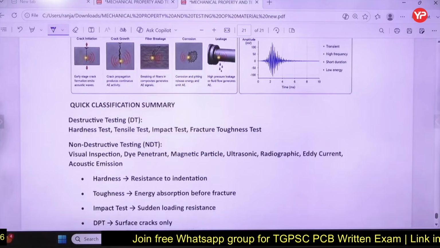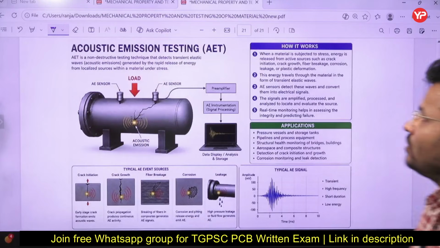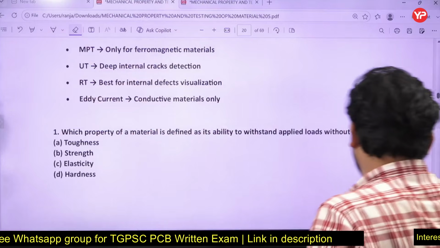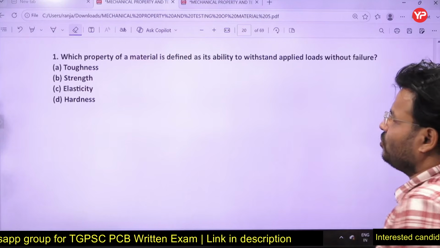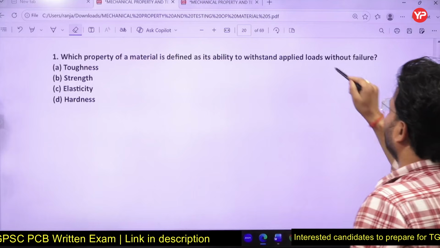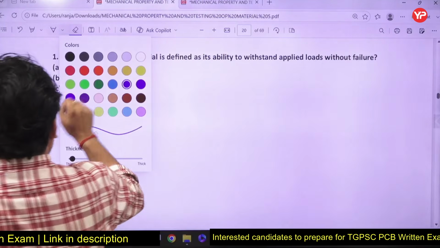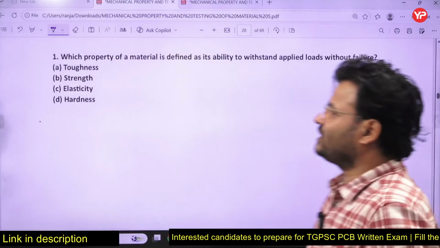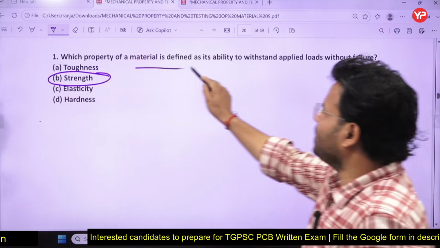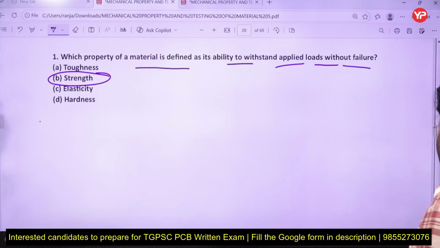Okay, so my dear friends, now I will see how many different concepts we have learned. So let's start some questions. I have 50 questions. Randomly I will take some questions, and you have to answer them. Question number one: which property of a material defines its ability to withstand applied load without failure? I think every one of you can answer. What will it be? Toughness, strength, elasticity, or hardness? Yes, it will be strength. The property of a material that defines its ability to withstand applied load without failure. Strength will be the answer.